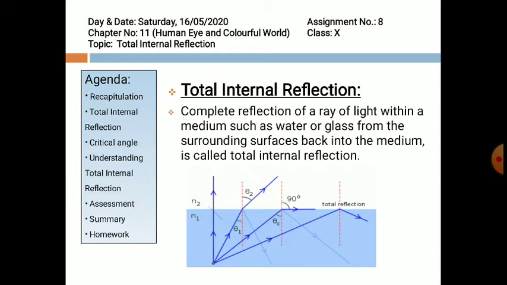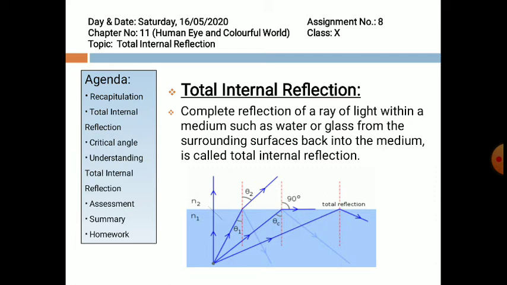This figure shows that there are two mediums, the medium N2 and medium N1 respectively, having their refractive indices. Now, when a ray of light is projected at 0 degree angle to the normal, that is on the normal, it travels in a straight path. But if it makes an angle with the normal, as you can see in ray 2, it makes an incidence angle theta 1, and it will be refracted in the other medium, and the refracted angle will be theta 2.